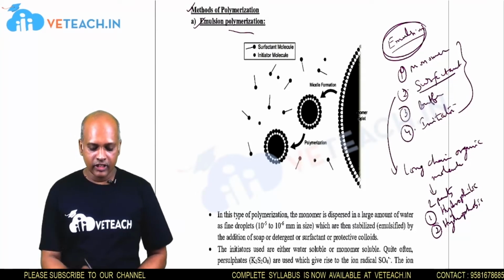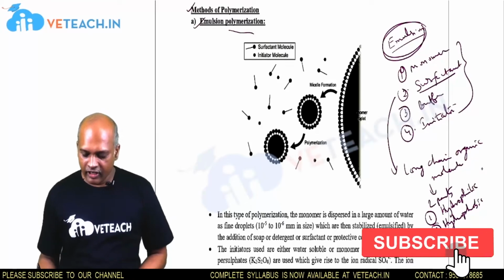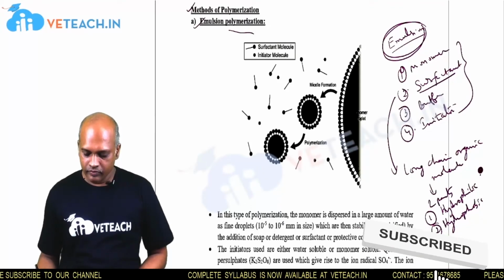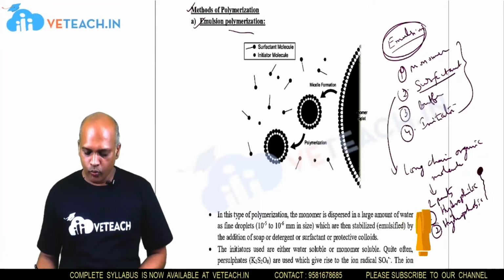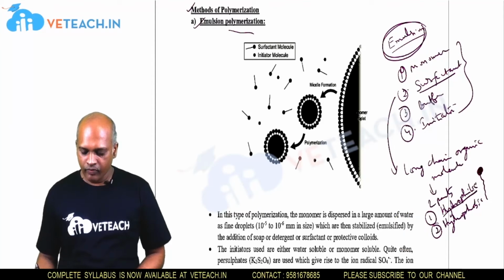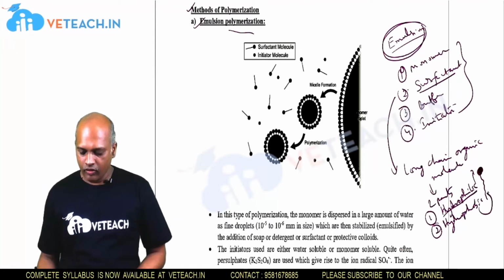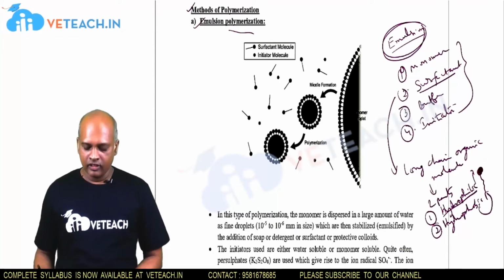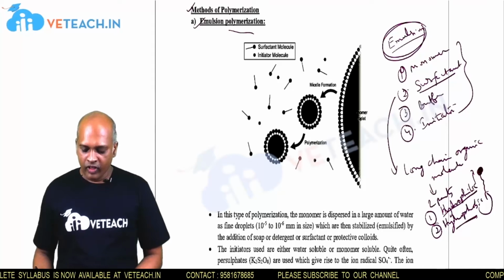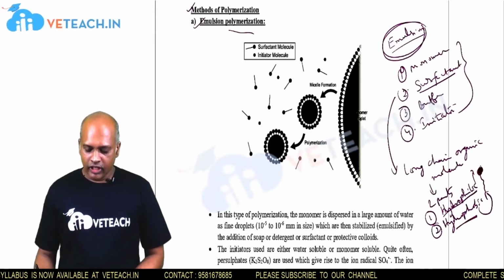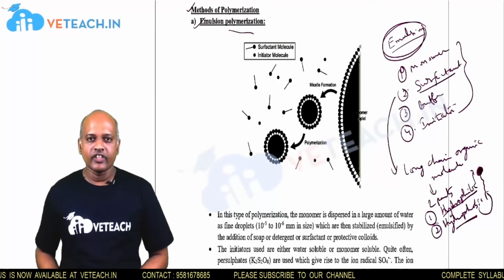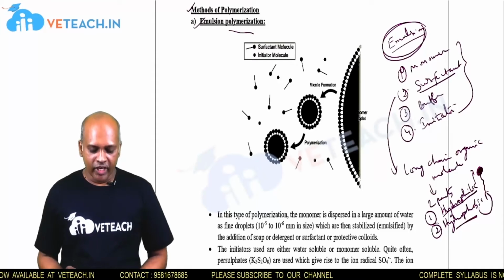Generally the surfactant molecule is indicated like this. This head group is called the hydrophilic part, and the tail part in the surfactant is called the hydrophobic part. These surfactant molecules at a certain concentration convert into micelles.